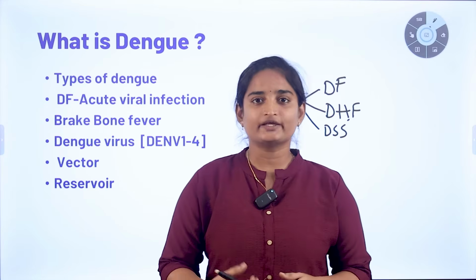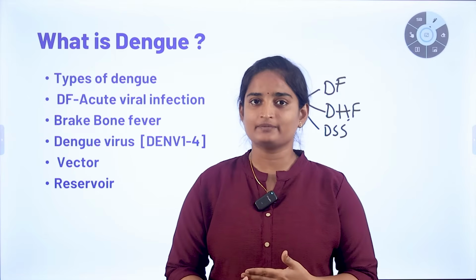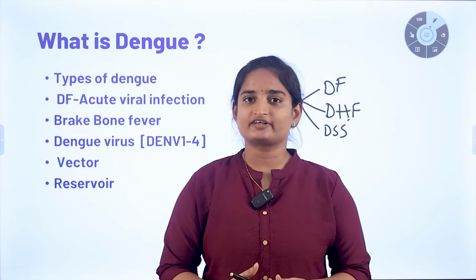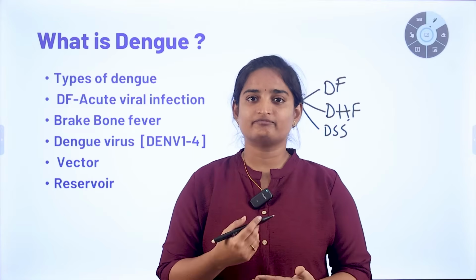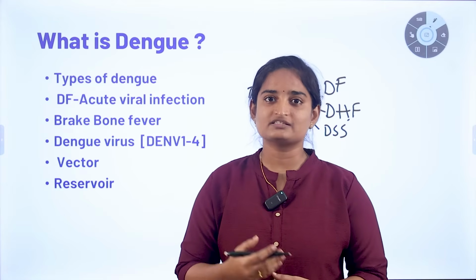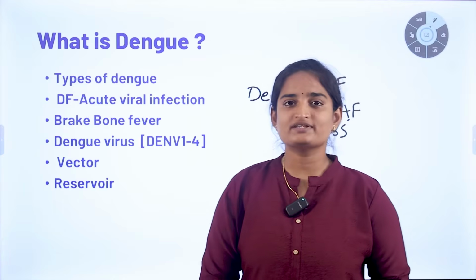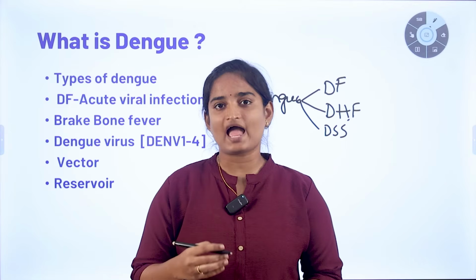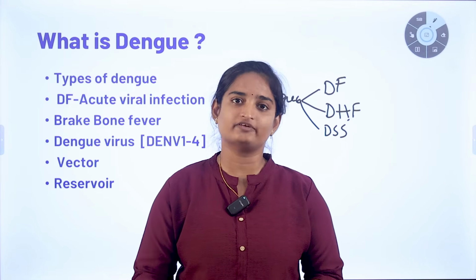Dengue virus. Usually dengue is caused by four types of dengue serotypes: dengue virus 1, 2, 3, 4. Vector. Aedes aegypti acts as the vector for dengue fever. Usually the mosquito bites during the daytime, causing spread of infection. Reservoir. Humans act as the reservoir for dengue fever, and an infected human itself acts as the source of infection for the spread of dengue fever.